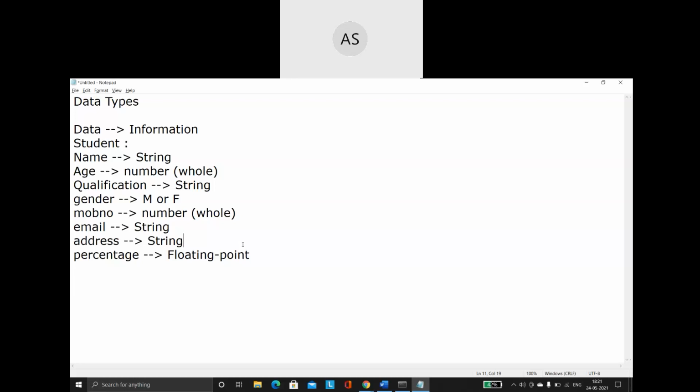Right. So now, these are the different types of data. Now, why is this data type so important? Why is so much importance given to it? Let us try to understand that second point now.